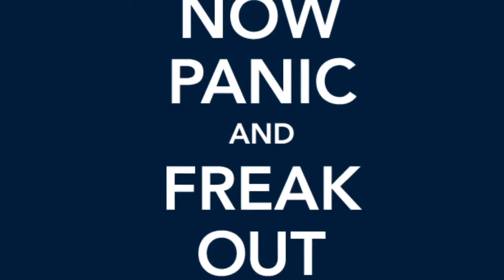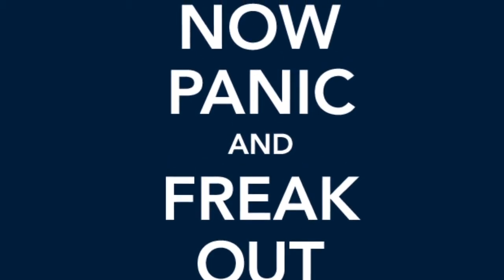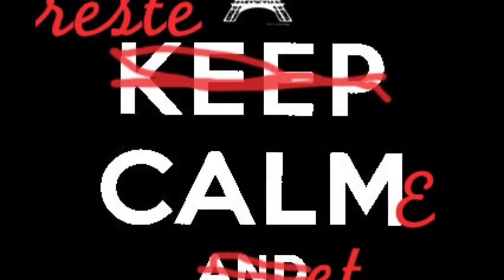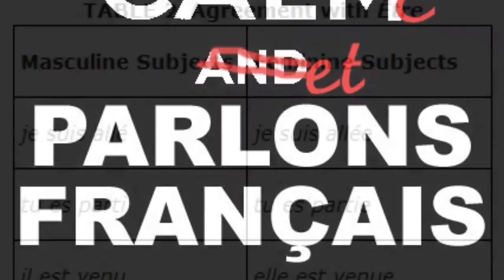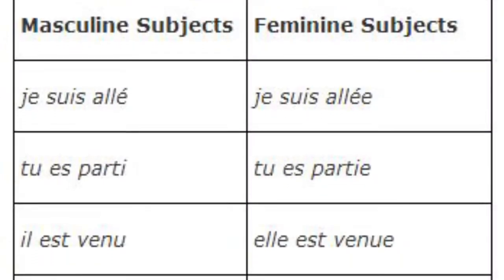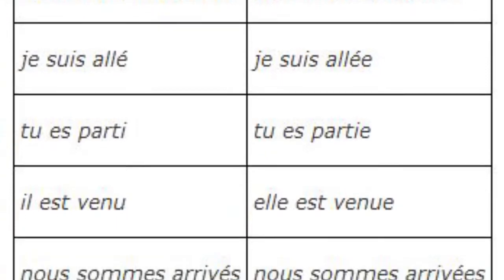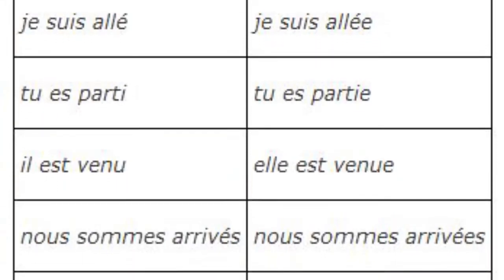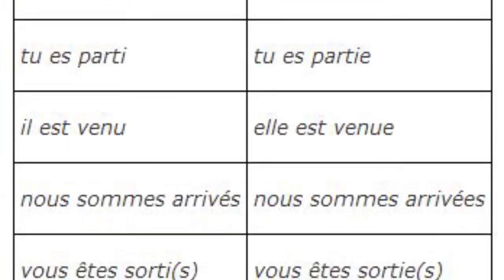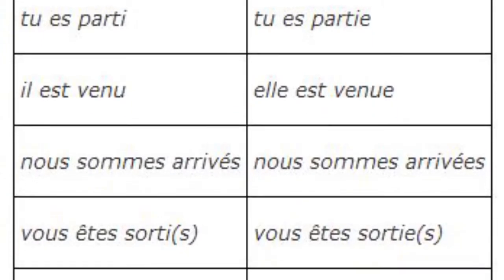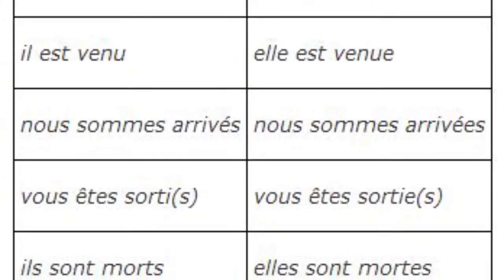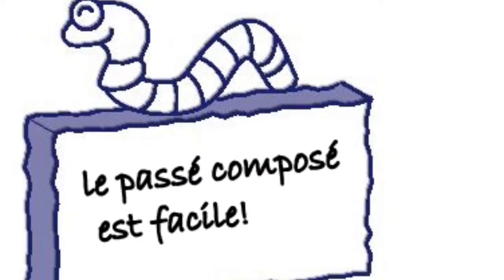Now, there is one extra step in this part that we need to know when we are using Dr. and Mrs. Vandertramp verbs. We also have to make sure these verbs agree with their subject. What? I know. Don't freak out. We can do this. Just like we do when using adjectives, we're going to make the verb agree by adding an E when the subject is feminine, an S when the subject is plural, and if the subject is both feminine and plural, we'll add an ES. See? That's not so bad.